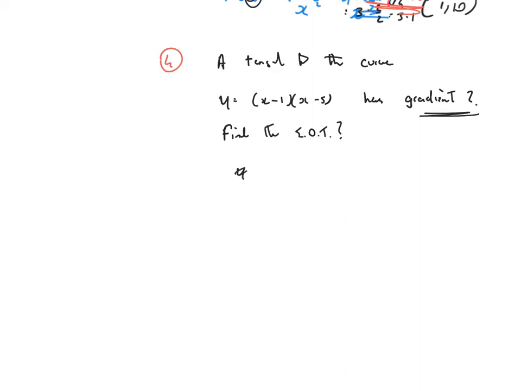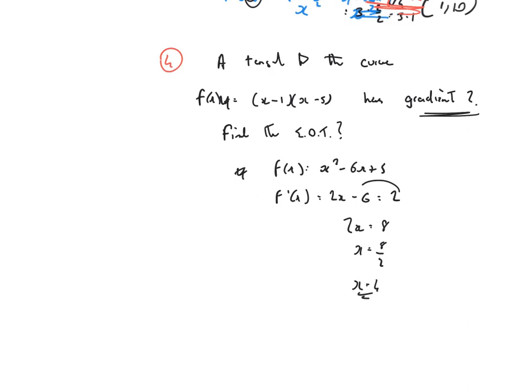So let's change this notation, make it f of x. So first thing that I need to do is expand this out. So if I expand it out, I'll get x squared minus 6x plus 5. I then know that if I differentiate that, I'll get 2x minus 6, and 2x minus 6 is equal to the gradient, which is 2. Bring that over, change its sign. 2x is equal to 8, x is equal to 8 over 2, and x is equal to 4.